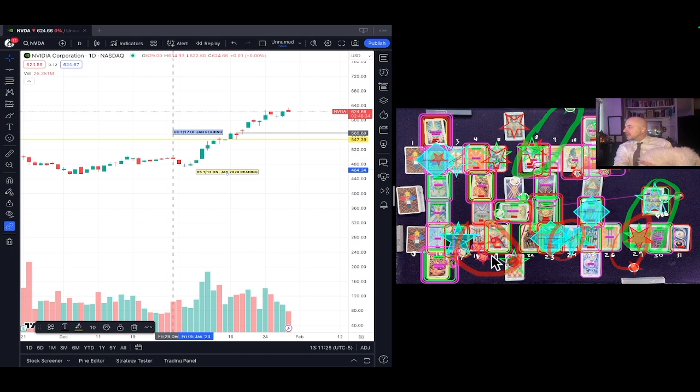Aside from a couple of these lows being a little bit off, the overall trade would have been to open up a long position here. You could have closed it here on the 8th. You could have closed it here on the 16th. That would have been a solid gain. Or you could have risked it and held it till the 30th, which I didn't advise, but it would have worked out. So overall, the trades would have worked out for the most part here, guys.